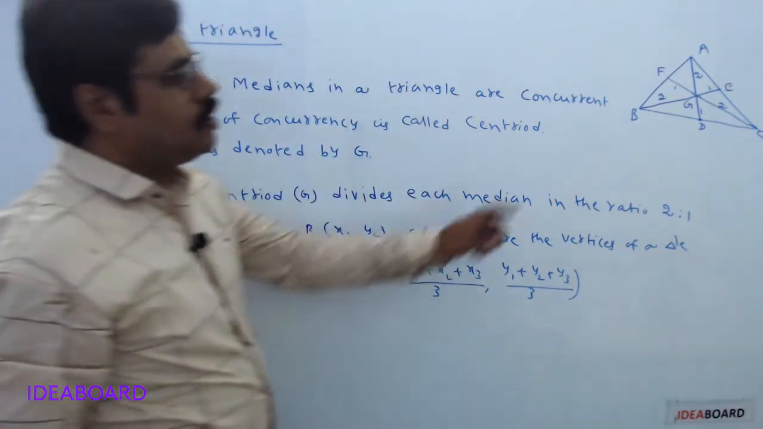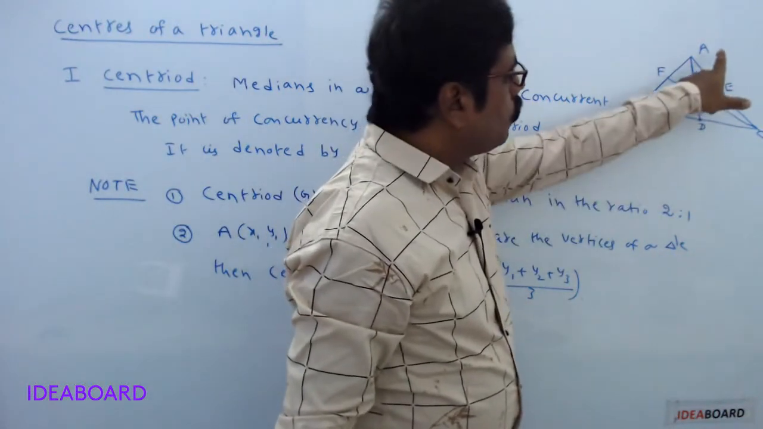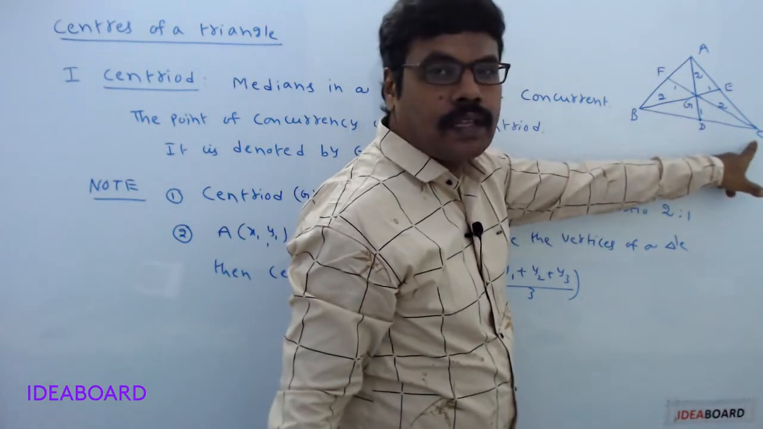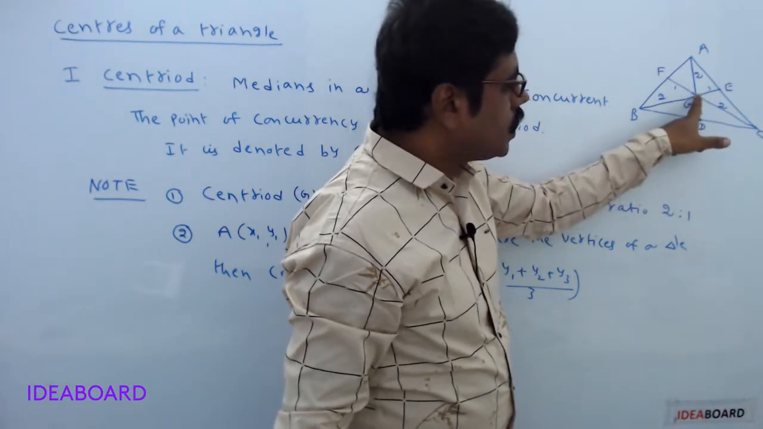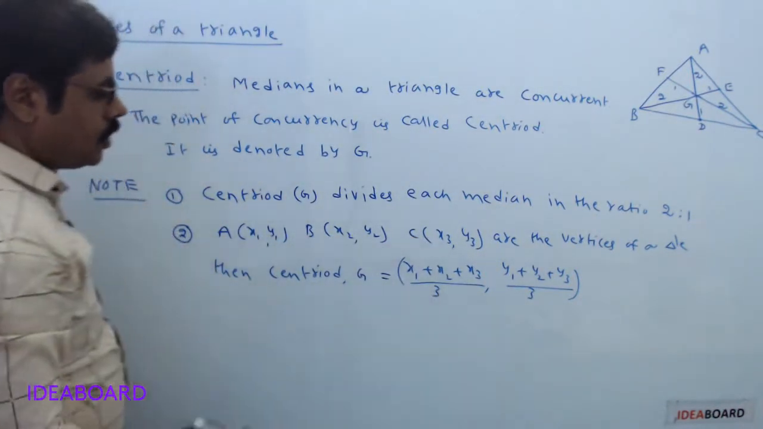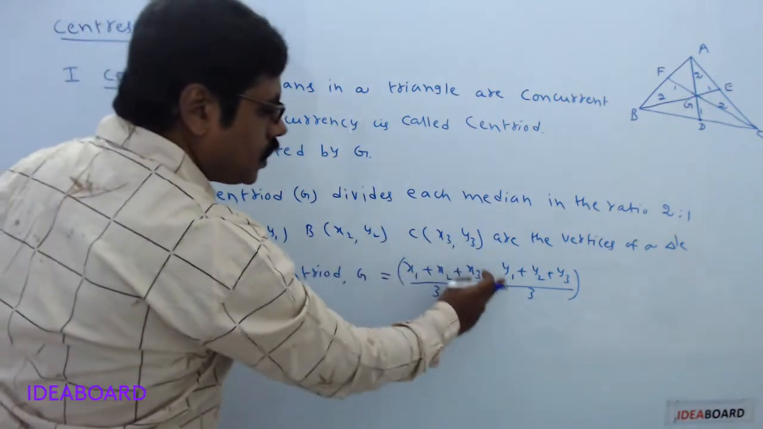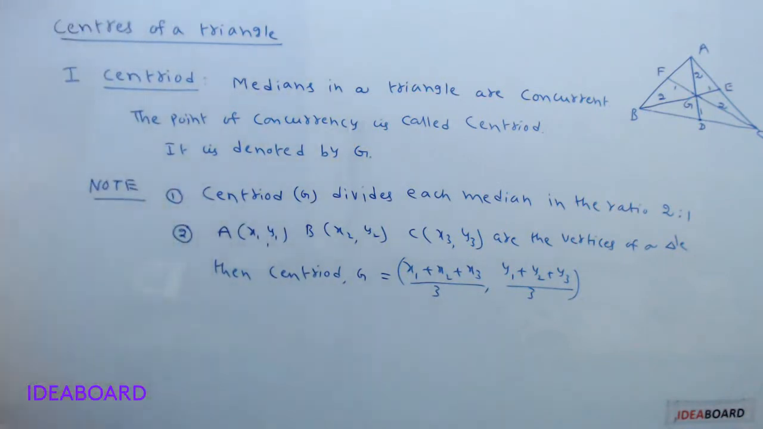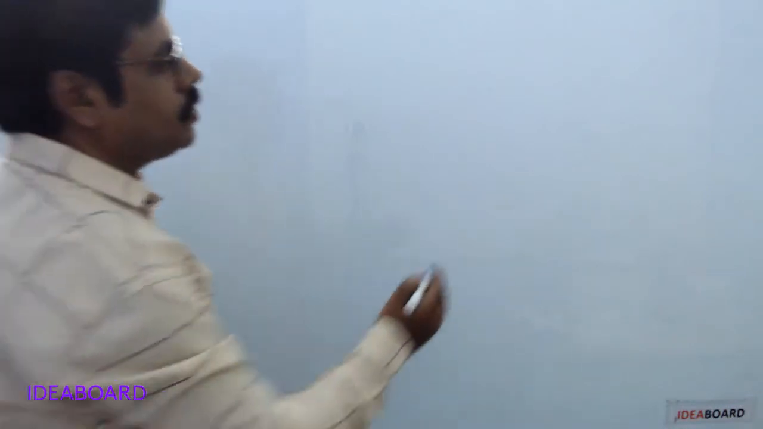What is the formula? In this triangle, vertices are given as A (x1, y1), B (x2, y2), C (x3, y3). Then coordinates of centroid G equal x1 plus x2 plus x3 divided by 3, y1 plus y2 plus y3 divided by 3. Now come to the proof of the centroid formula.